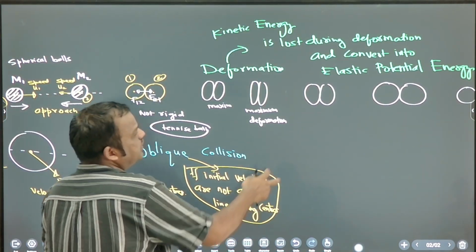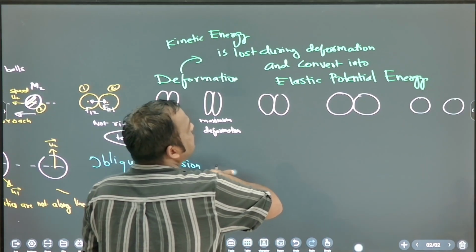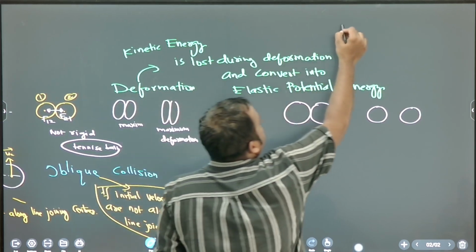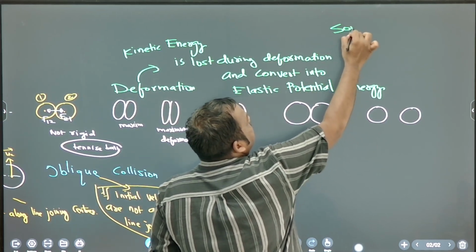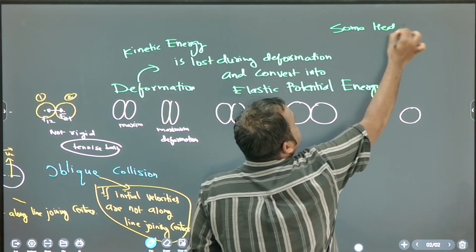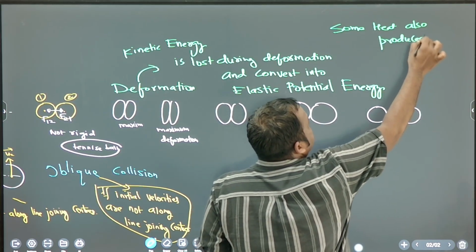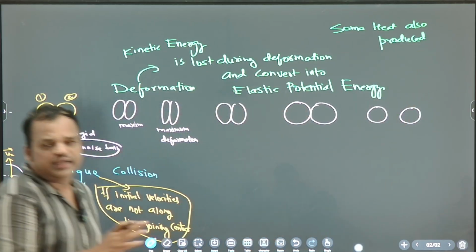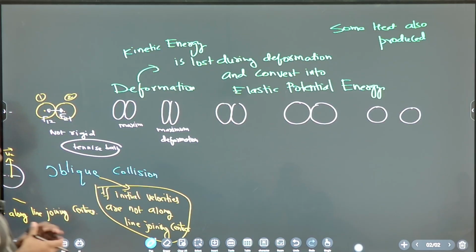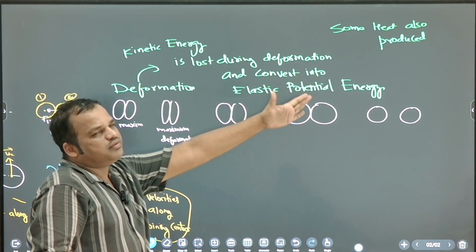And some heat is also produced, maybe. Now we cannot recover that heat that is lost, but elastic potential energy we can recover.